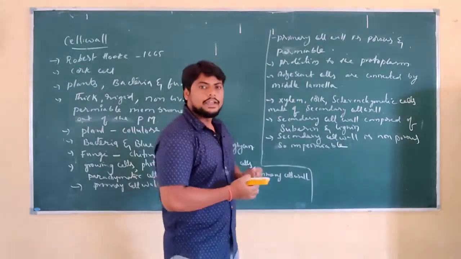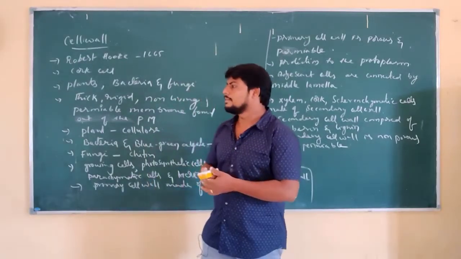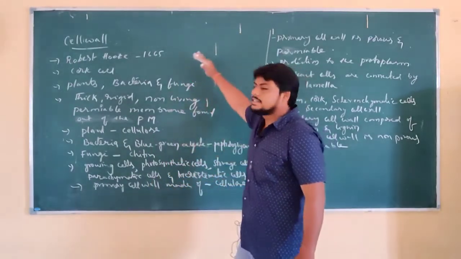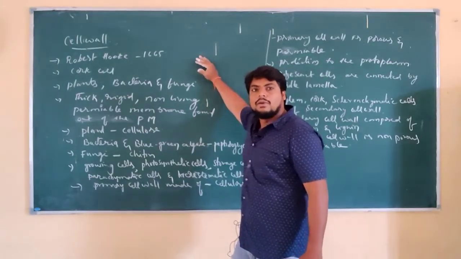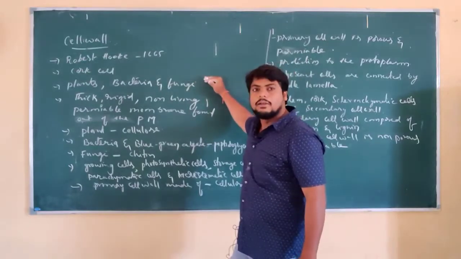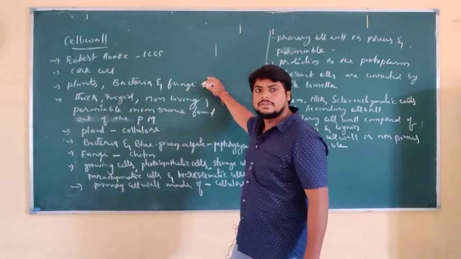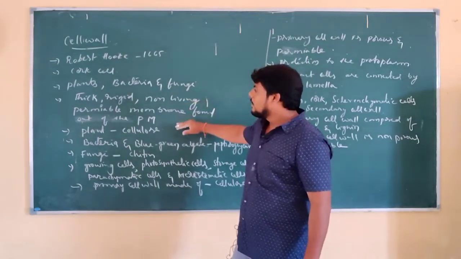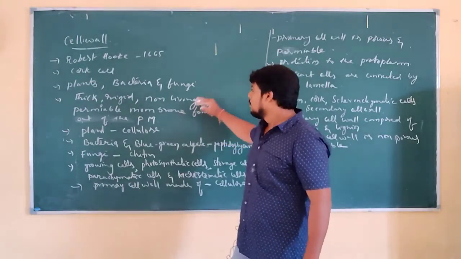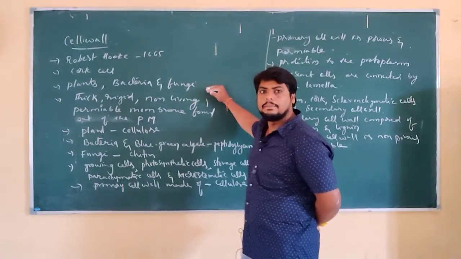This is what we can see: another important concept of the fundamental unit of life is the cell wall. This cell wall was discovered by Robert Hooke in 1665 in corpuscles and found in plants, bacteria as well as fungi. If you observe, it is thick, rigid, non-living and permeable.